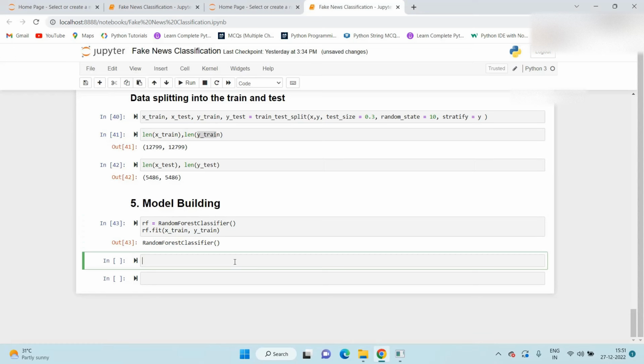Now our model is trained here. Model training takes around 5 to 6 minutes. Once the model is done, we can go for the model evaluation.